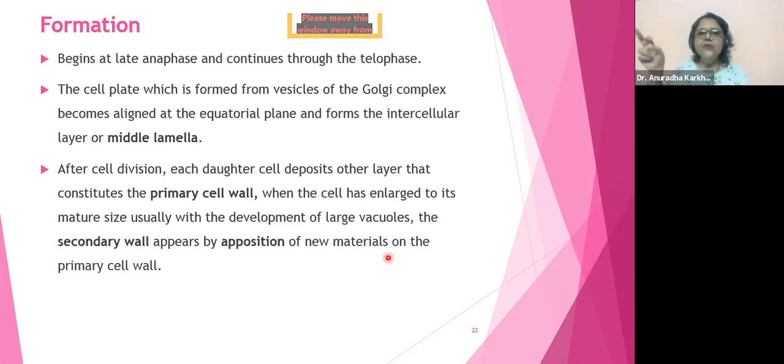These vesicles will fuse together. All these vesicles will fuse together. When they fuse together, what would happen? Their contents would mix or not? Correct? So their contents would mix. What are their contents? What is going to be present in that? Calcium pectate or magnesium pectate is inside them, right.